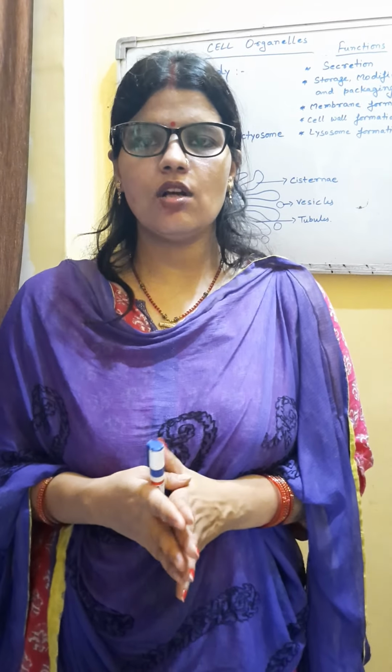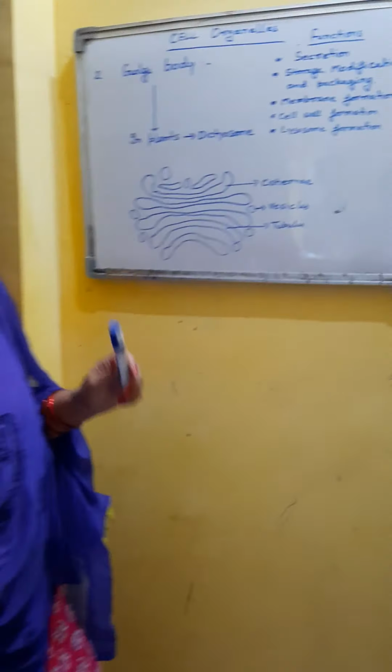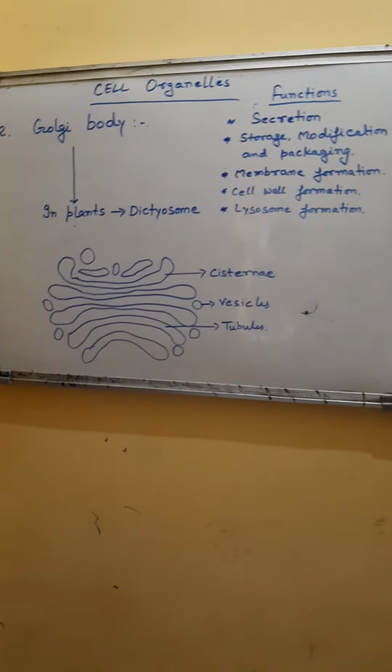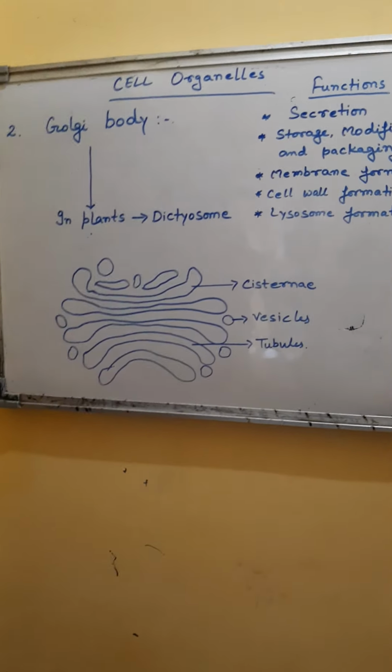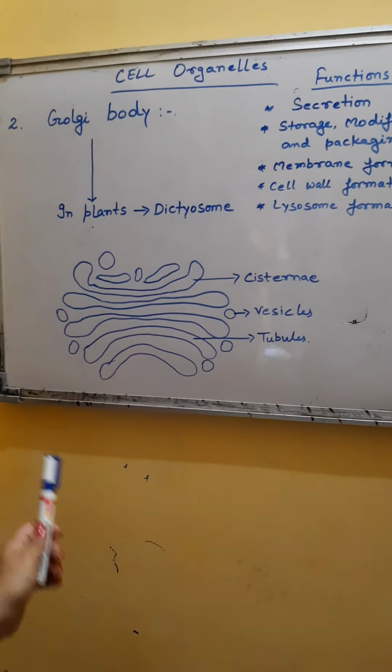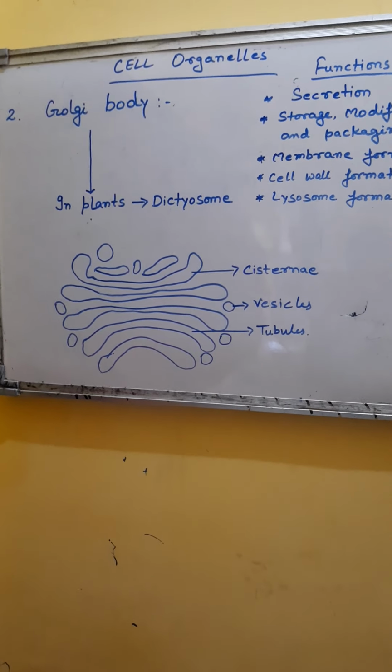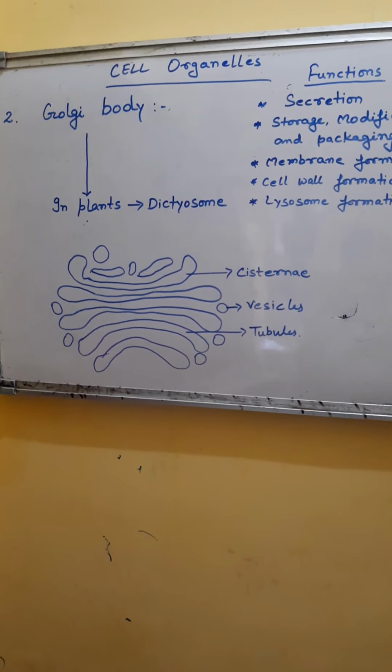Placed together. So that's why, since it is a composition of various components, it is called Golgi body, complex or apparatus. Golgi body was first discovered by Camillo Golgi, and he got the Nobel Prize in 1906.